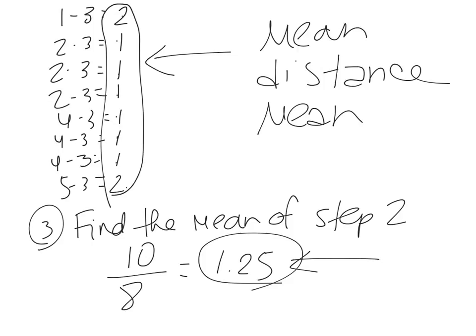In the next slide, I will tell you why this matters and what this means, because we all want to know what the heck we're doing, right? So this number, 1.25, means how close your numbers are to the mean value. The closer it is to 0, that means that the mean is a good representation of your data.